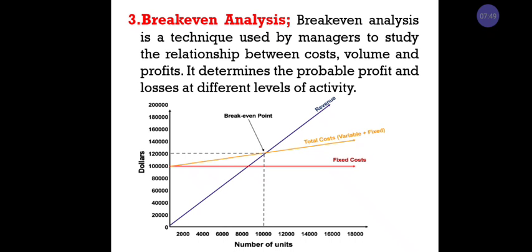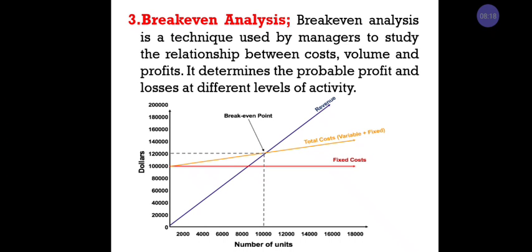The organization undertakes different activities or operations over a period of time, and they want to know whether a profit or loss occurred. With this, they can easily know the relation between cost and value, and the margin of profit or loss they are going to earn over a period of time.